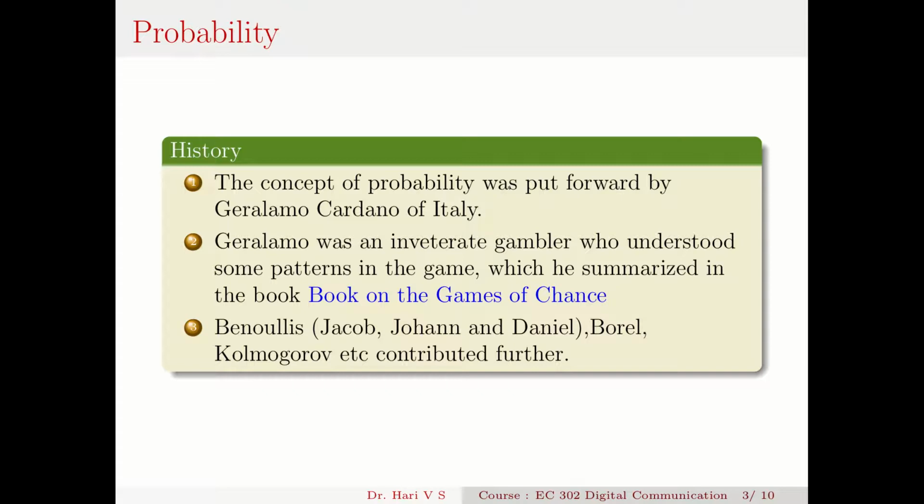So many French mathematicians furthered this theory, like the Bernoulli family in Paris, people like Johann Bernoulli, Jacob Bernoulli, Daniel Bernoulli. They were all great mathematicians. They all contributed to probability and random processes. Then Borel, then Kolmogorov, who proposed the axiomatic definition. Then many others like Wiener, etc. They all contributed further. These are some of the names.